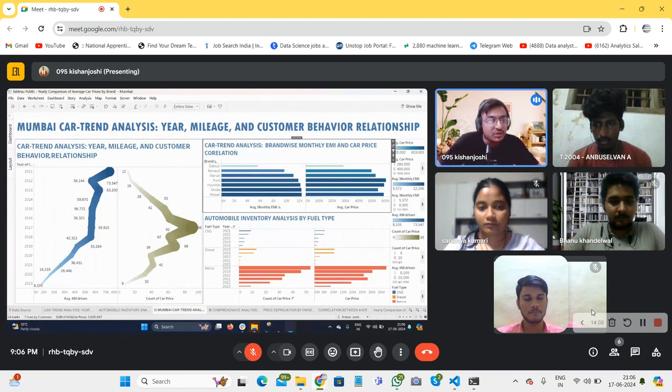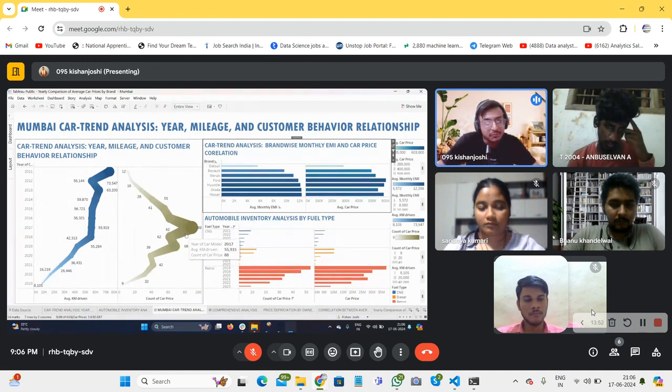If we go into the car trend analysis of mileage and customer behavior, we can see that the 2011 cars show the highest number of kilometers driven, because they are very old.